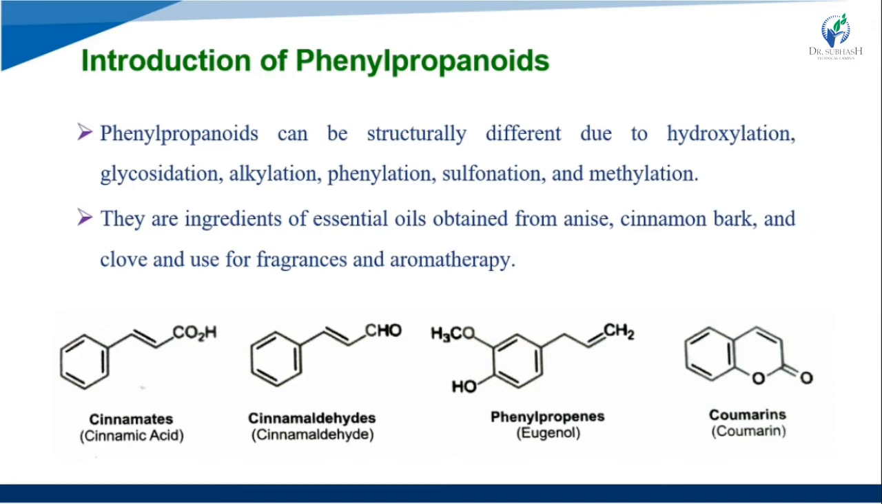They are ingredients of the essential oils obtained from anise, star anise, cinnamon bark and cloves, and are used for fragrance and aromatherapy. Here are examples of phenylpropanoid structures: first cinnamic acid, then cinnamaldehyde, then eugenol, then coumarin. These are all phenylpropanoid structures.